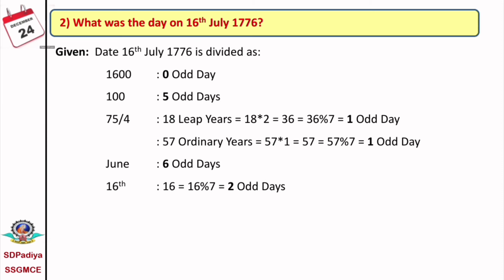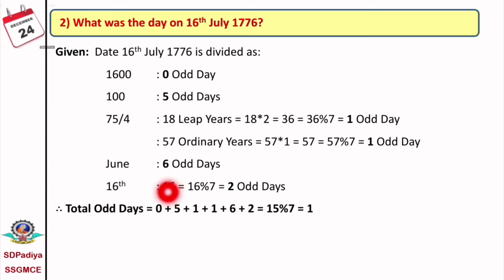Now if we combine all these odd days, the total odd days for the 1600 years is 0, for 100 years 5, for the 18 leap years 1, 57 ordinary years 1, for the June month 6, and for the 16th it is 2. Then it is 15, and 15 means 2 weeks and 1 day, that is 15 mod 7 is equal to 1.